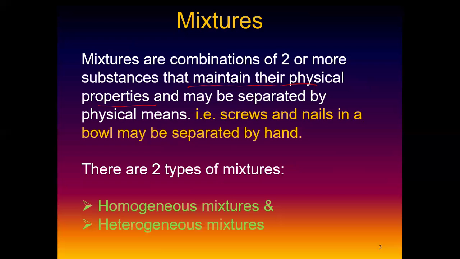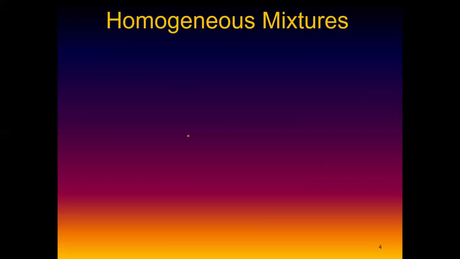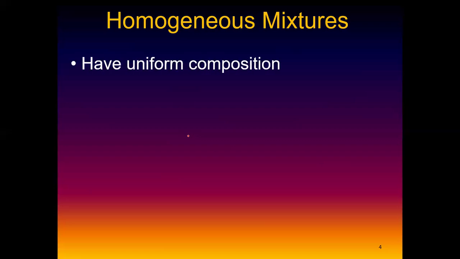Now I know screws plus nails, what type of mixture is that? I can tell whether it is homogeneous or whether it is heterogeneous, but I will give you that task because now we don't know what is homogeneous and what is heterogeneous. Let's learn. Now, what are homogeneous mixtures? Okay, let's go. Homogeneous mixture, this is how you define it all the time. This is the definition of a homogeneous mixture. We say homogeneous mixtures are mixtures that have uniform composition.